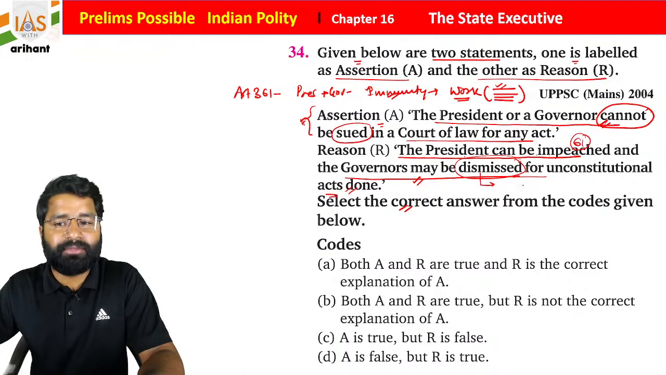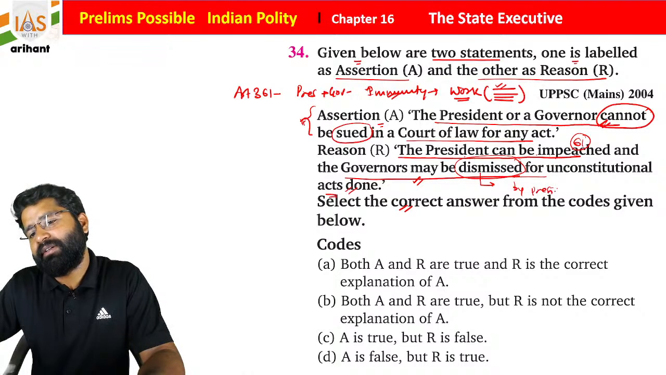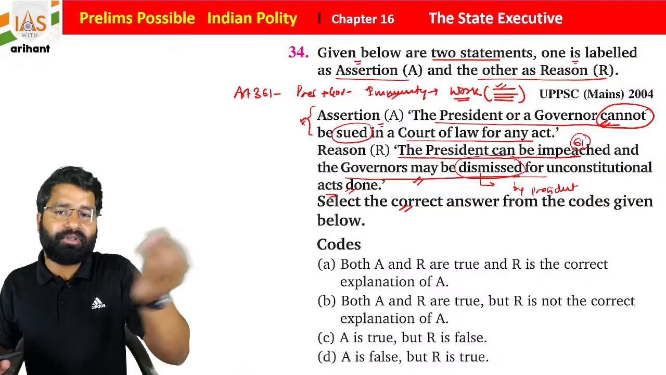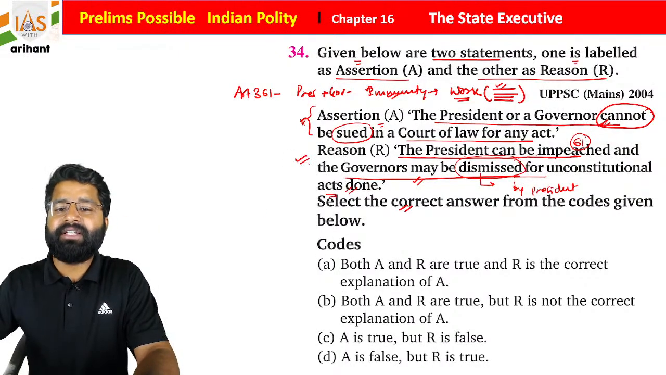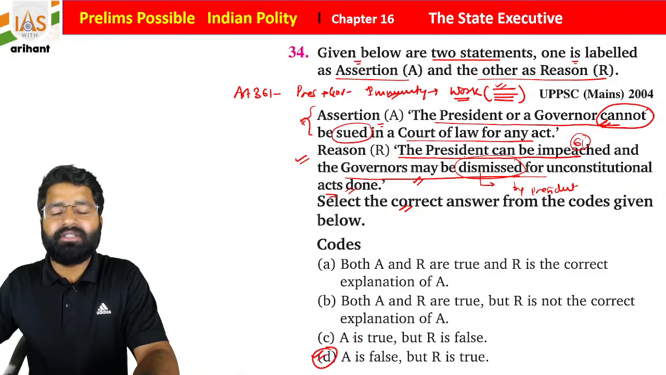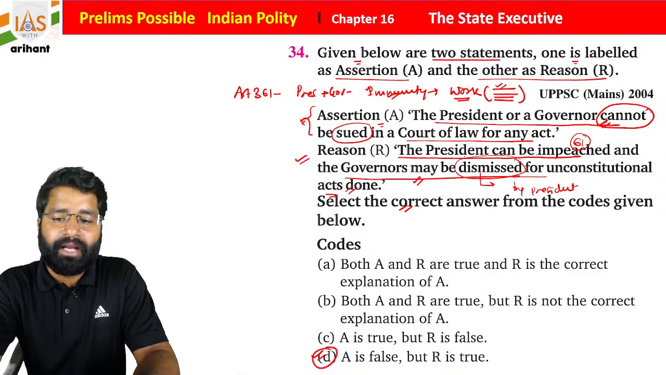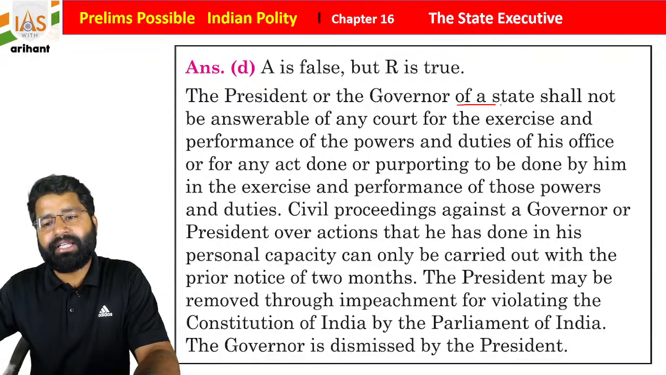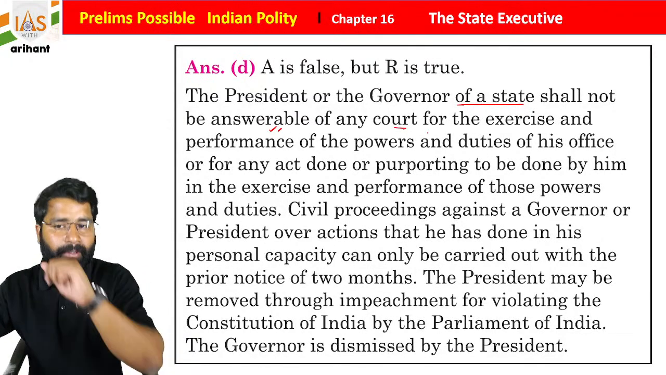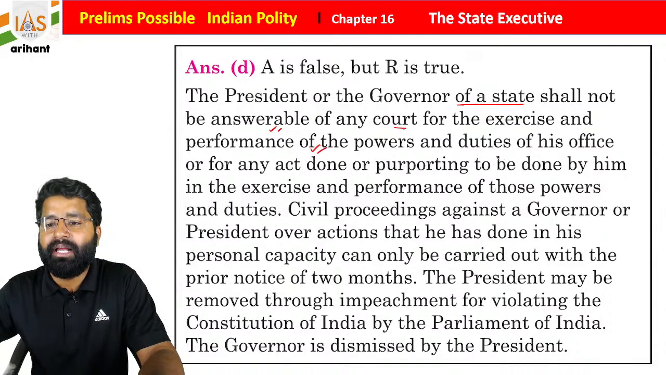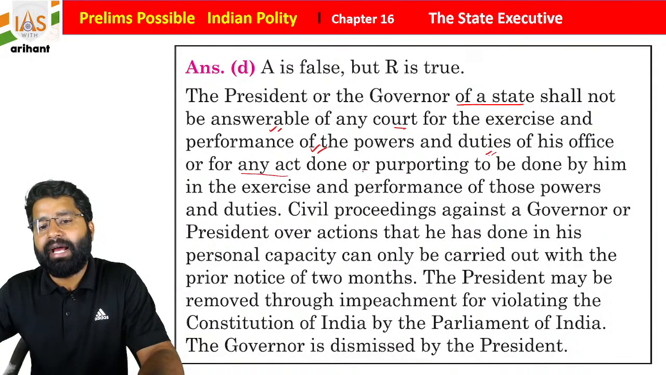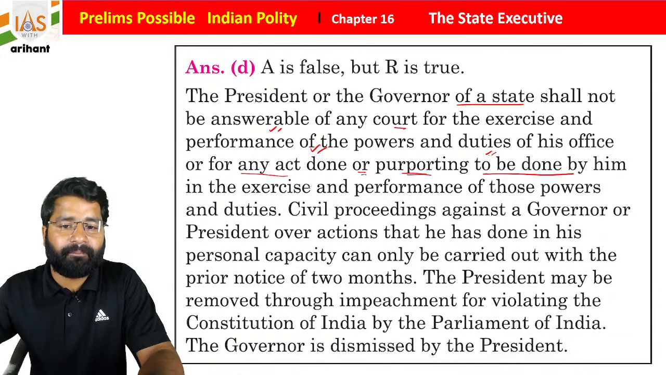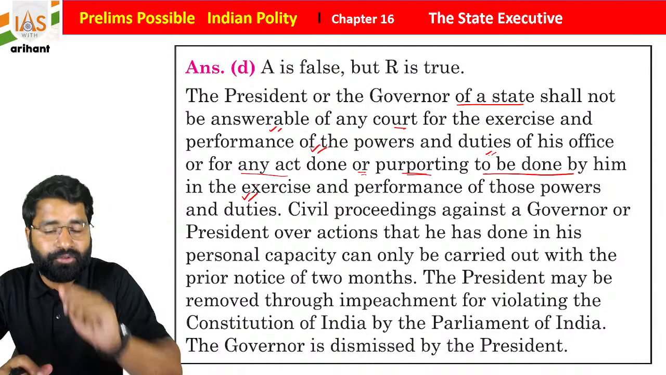So he can be dismissed, and dismissed by whom? By the president. But there is no official procedure that you have to follow. You simply remove that person and you can appoint any other person. So if you see the reason, the explanation is okay, but the assertion is wrong. So A is false and the reason is true. The president or governor of a state shall not be answerable in any court of law for the exercise and performance of the powers and duties of his office, or for any act done or purporting to be done by him in the exercise and performance of those powers and duties.